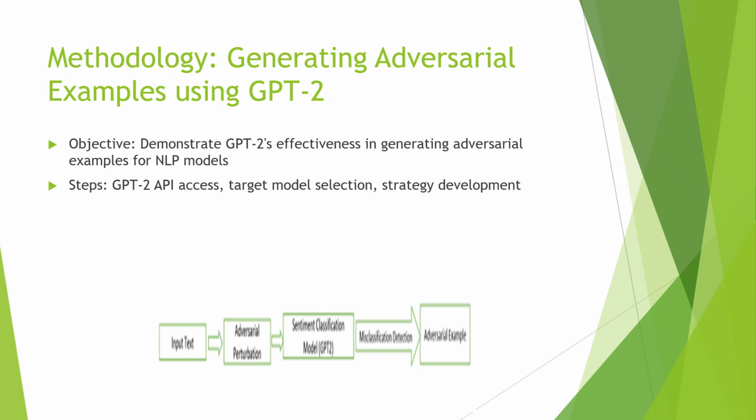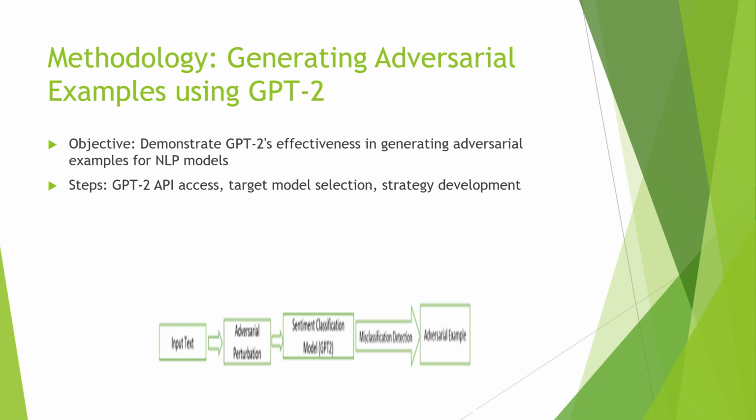So, the GPT-2 API access. GPT-2 offers an API that allows users to interact with language models and generate text. Access to the GPT-2 API enables the generation of diverse, contextually relevant text, which can be used in crafting adversarial examples. Next, target model selection. The next step is to select a target NLP model for which the adversarial example can be generated. The target model can be a sentiment analysis classifier, a text generation model, or any other NLP model of interest.